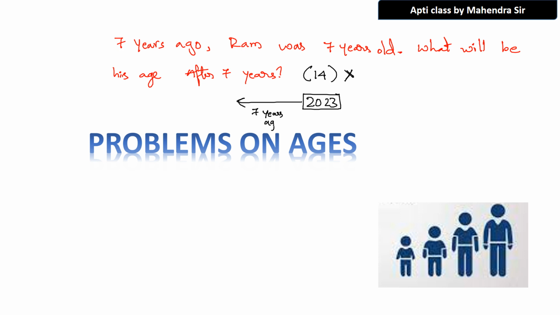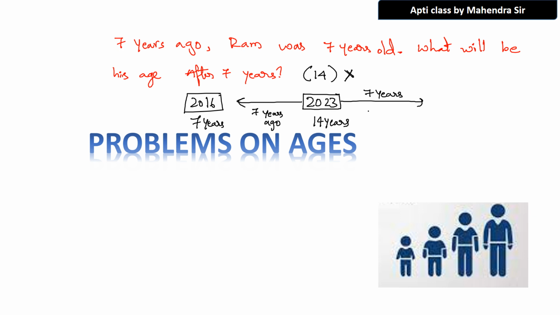7 years ago, that means 2016. In 2016, 7 years ago, what was the age? The age of Ram was 7 years. That means what is the present age? The present age is 14 years. We are not asking for the present age. They are asking for the age after 7 years.